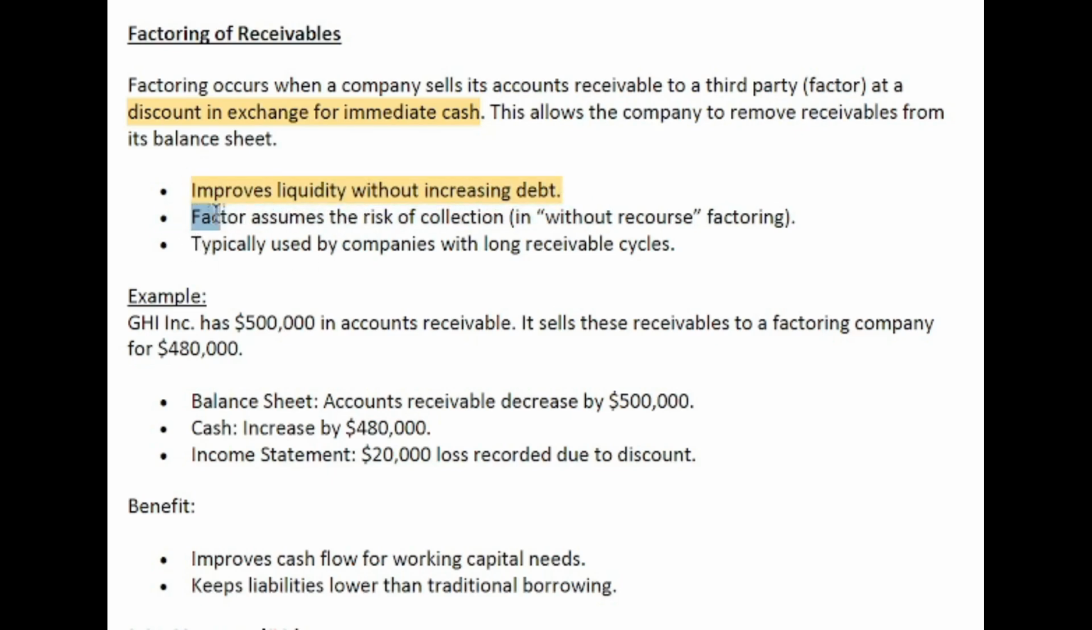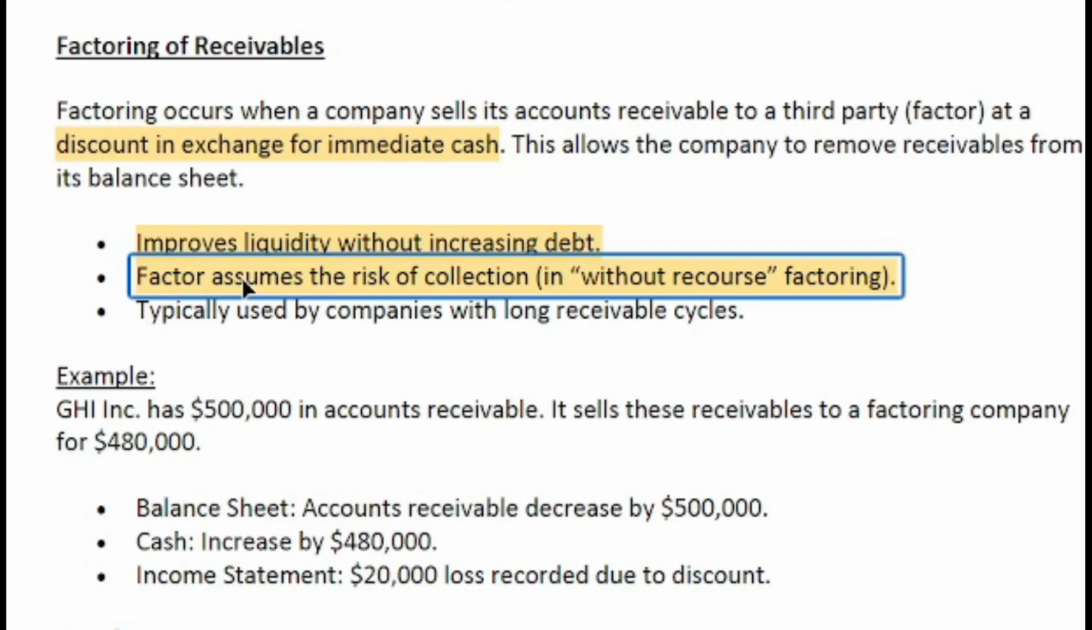The factor assumes the risk of collection. So this will improve the liquidity without increasing the debt, and for the factor there is a risk of collection. It is normally used by companies with a long receivable cycle. If a company has a very long receivable cycle, then factoring normally happens. That means this company can sell its receivables to a third party, called a factor, at a discounted price. So let's look into this case.